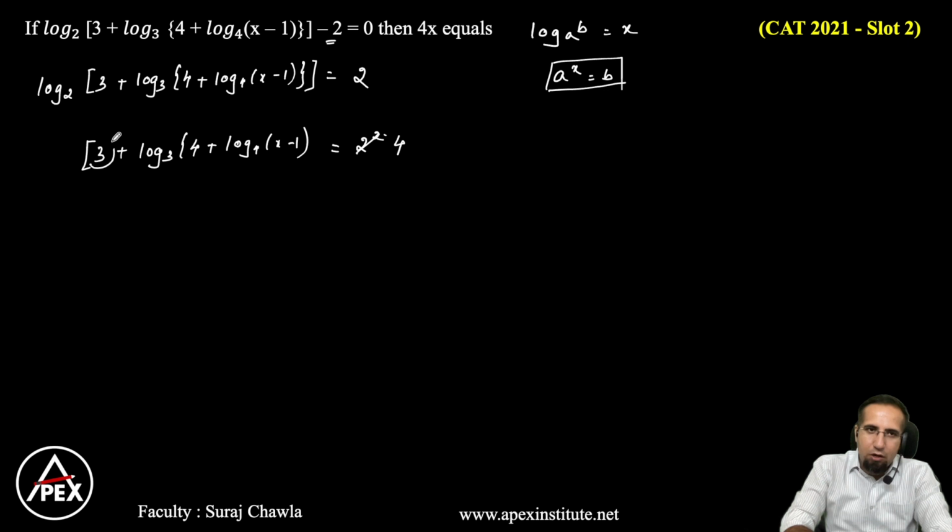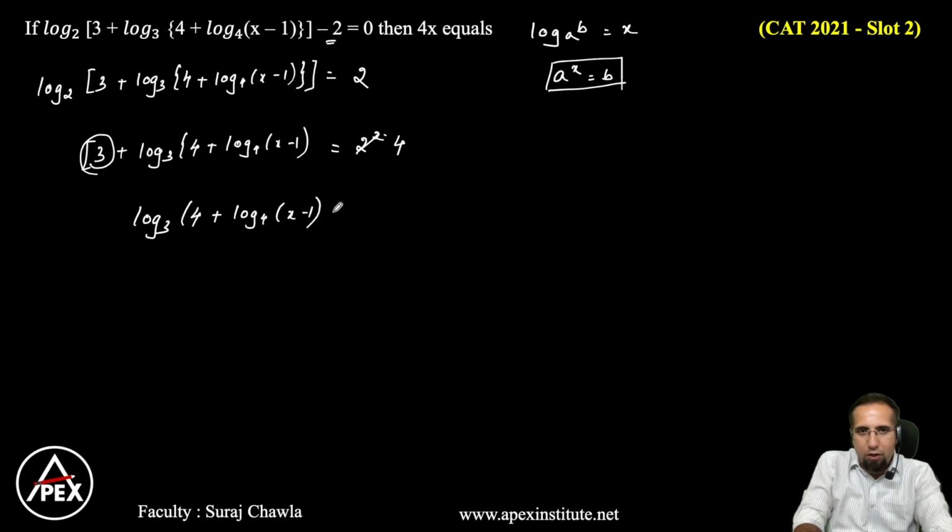Now there is a 3 here. All I can do is I can again transpose the 3. So I can write this as log base 3 of 4 plus again log base 4 into x minus 1 is equal to 4 minus 3, which is equal to 1. Again let's try to eliminate this log. If I eliminate this log, now this becomes 3 to the power 1. So we have 4 plus log base 4 x minus 1 is equal to 3 to the power 1. Or I can take the 4 this side, so this becomes 3 minus 4, which is equal to minus 1.